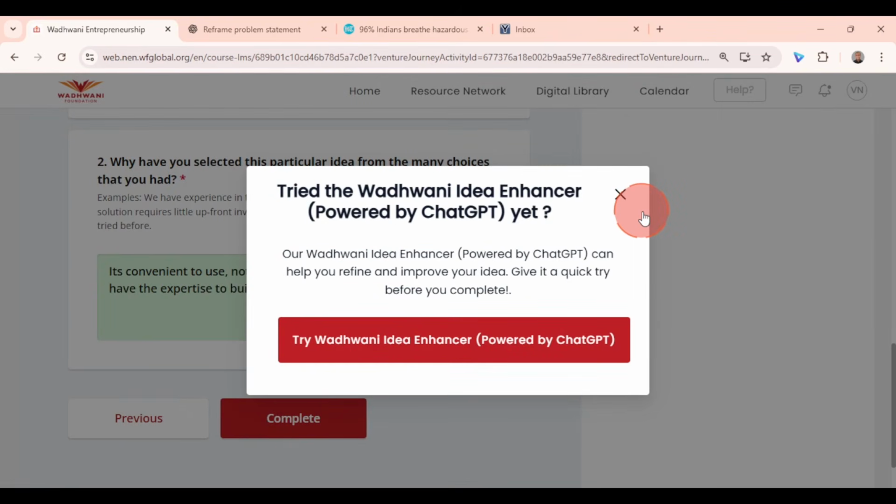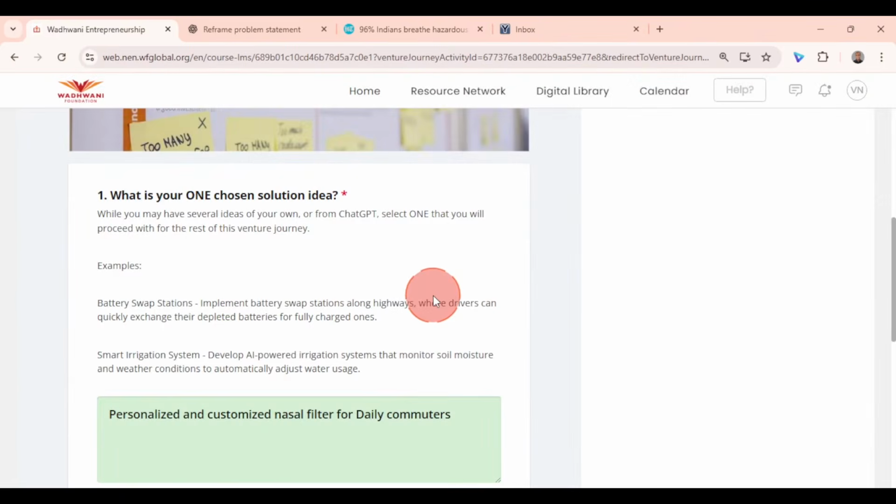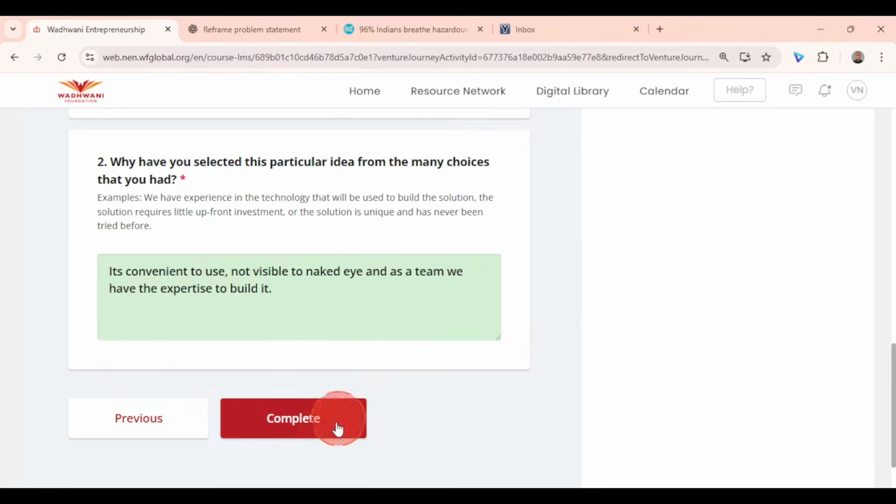Again, when you complete activity 3.2, it will give you a prompt to check Wadhwani Idea Enhancer. If you wish, you can select it or keep moving.